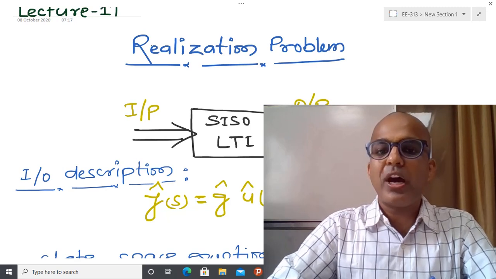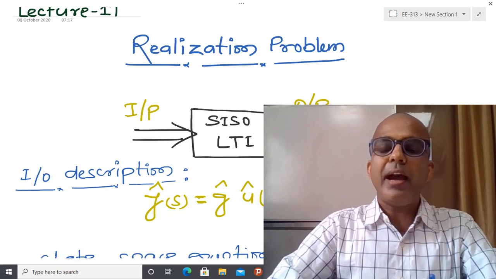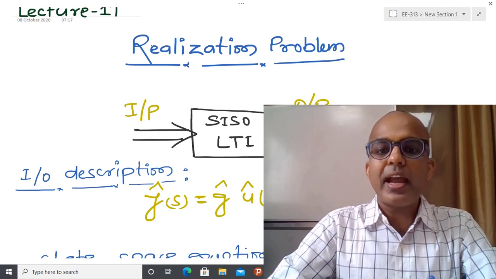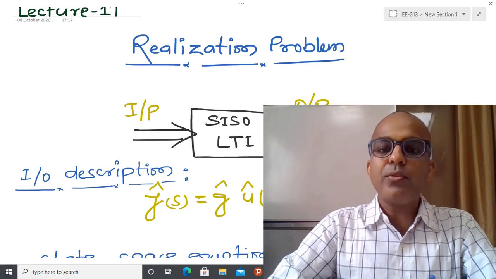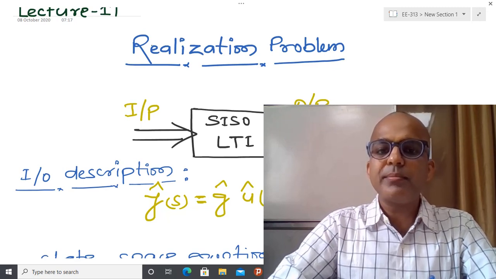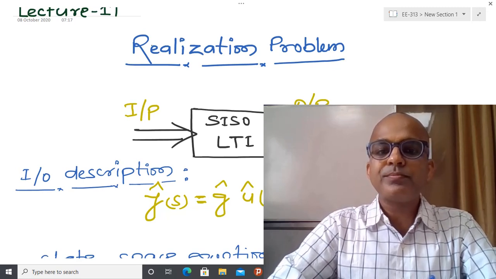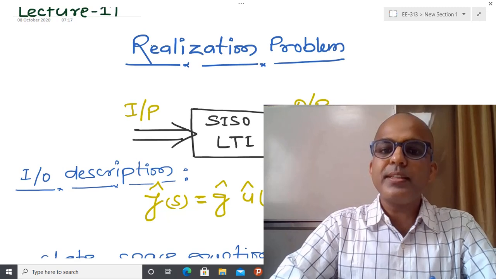Still, in industry people are adopting this kind of method, because I have already told you that most systems are nonlinear, but if we know the operating point and certain conditions are satisfied, then it is possible to convert that into an equivalent LTI or LTV system. And once that is an LTI or LTV system, we have some kind of transfer function representation, and our aim is to convert that transfer function representation into an equivalent first order differential equation, meaning a state space representation.